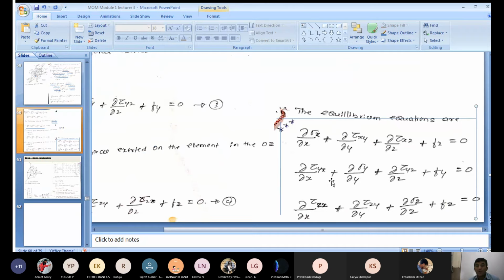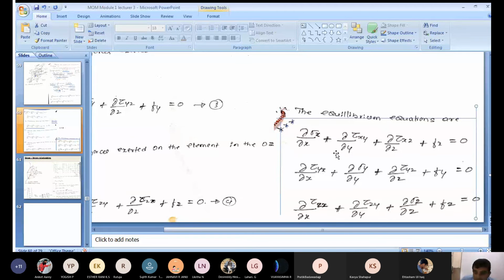How do you remember it? I will tell you later. If you neglect the body forces, just put fx, fy, fz as 0. If you include the body force, then you should show the body force along the x axis, y axis and z axis. This is the equilibrium equation, and it is also a very important derivation.